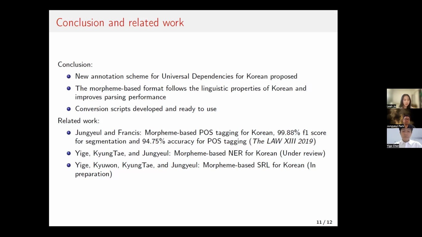And for related work, we have morpheme-based part-of-speech tagging, which is the current best one for Korean. What's under review is our morpheme-based named entity recognition for Korean. We're also working on morpheme-based semantic role labeling for Korean.